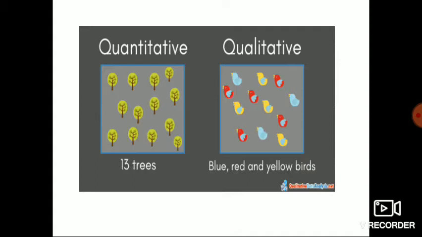So the left side picture consists of trees. Even in number we can tell how many trees. But the right side picture only shows birds, and colors. The symbol is a bird. What does it illustrate? It illustrates the colors of the bird.